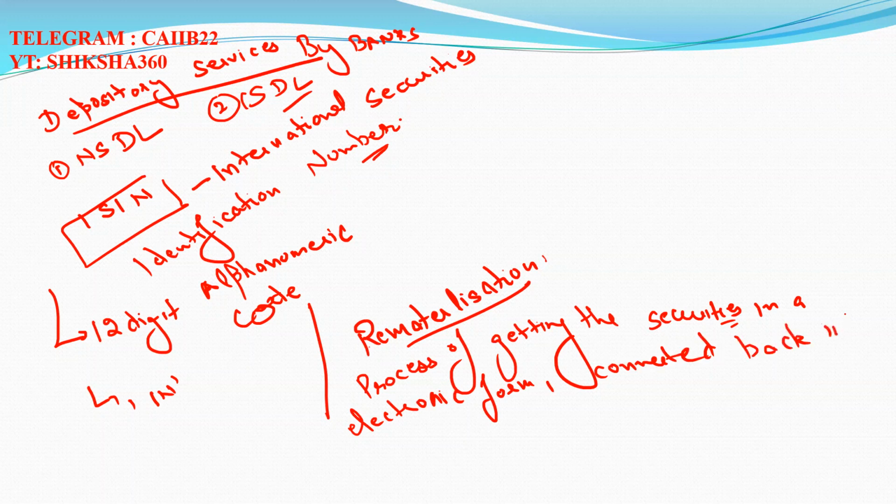Converted back into physical form. It is known as rematerialization. Okay. Process of getting the securities in an electronic form converted back into physical form. It is known as rematerialization.